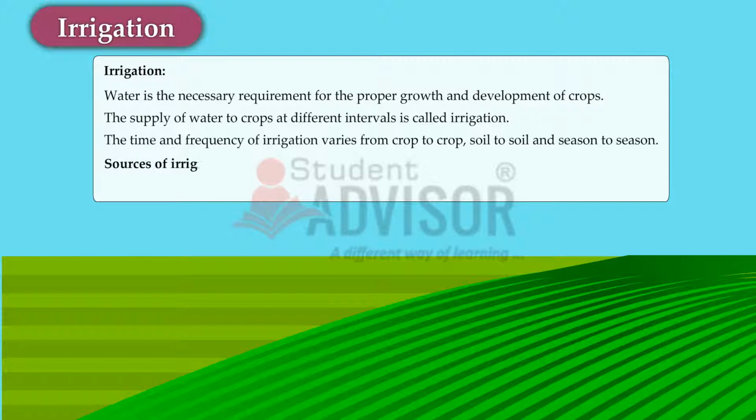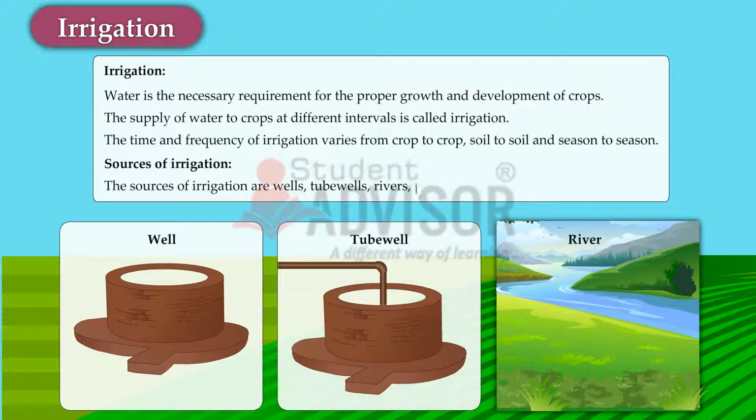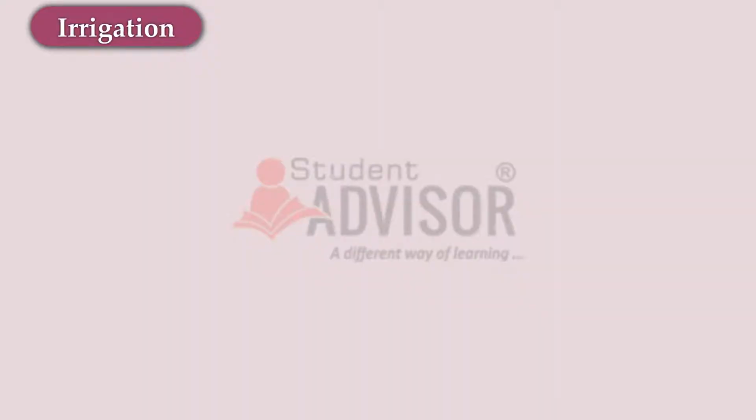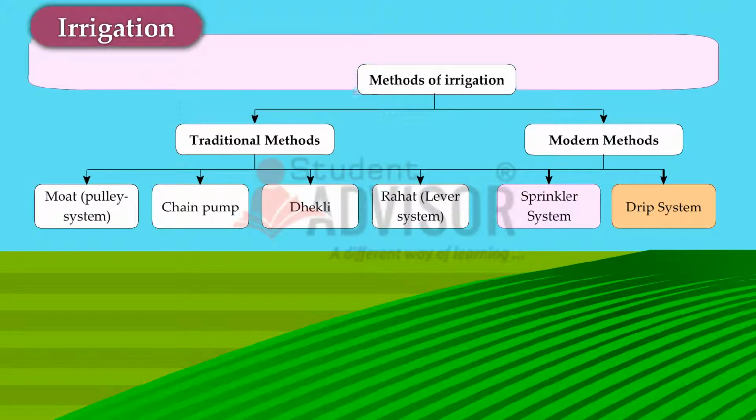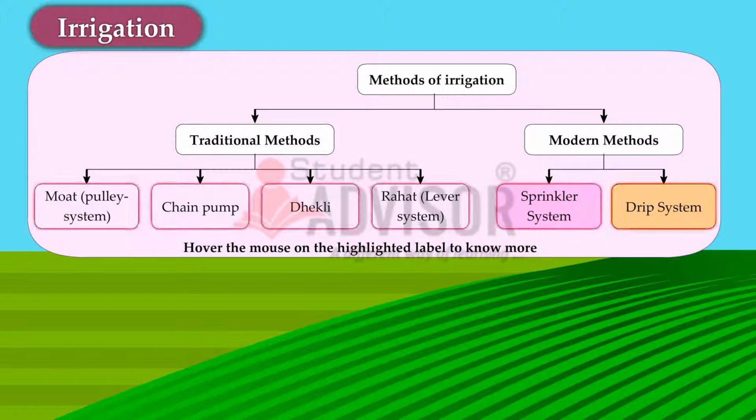Sources of irrigation. The sources of irrigation are wells, tube wells, rivers, ponds, lakes, dams and canals. Methods of irrigation: traditional methods and modern methods. Traditional methods are moat, pulley system, chain pump, dhakli, rahat, lever system. Modern methods: sprinkler system and drip system.